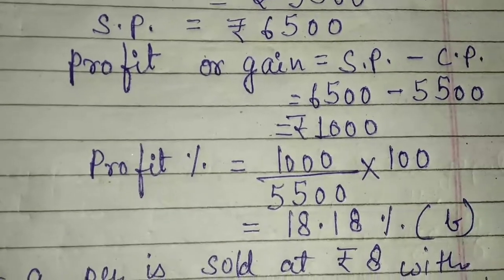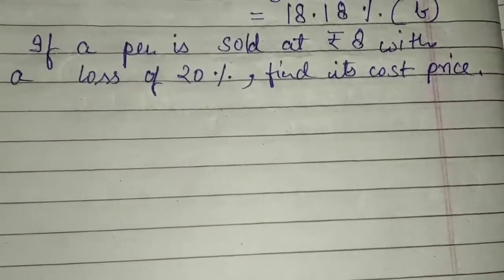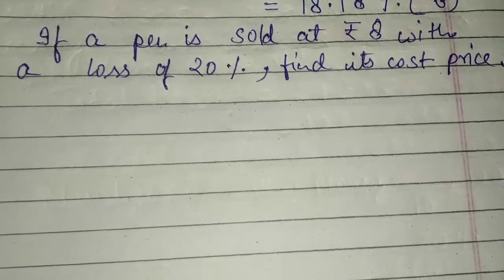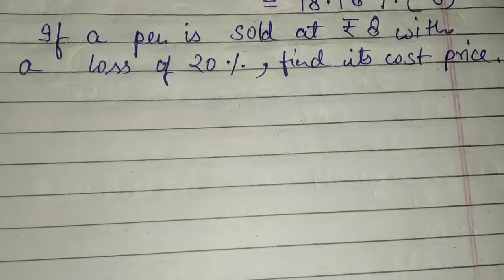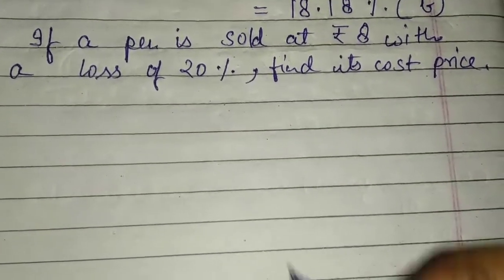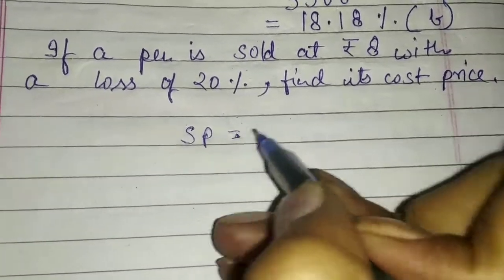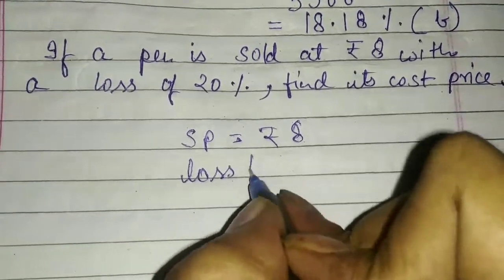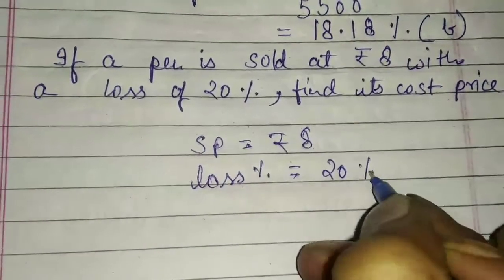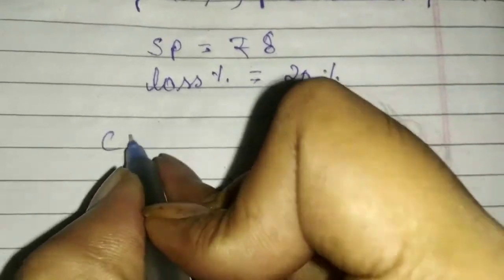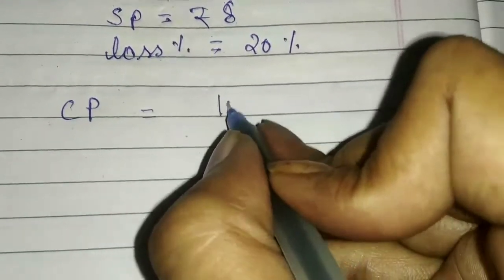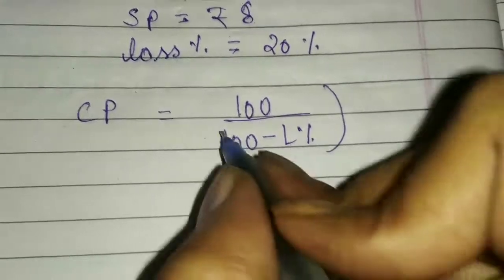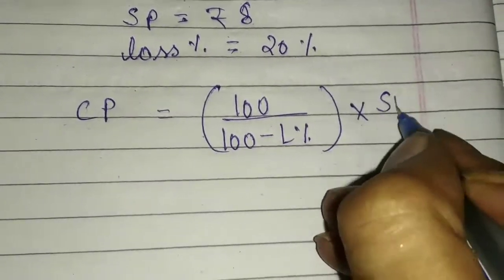Now let's see the next question: if a pen is sold at rupees 8 with a loss of 20%, find its cost price. Students, in this question SP is given, that is rupees 8, and then loss percent is given, that is 20%, and the formula of CP is 100 upon 100 minus loss percent, multiplied with SP.